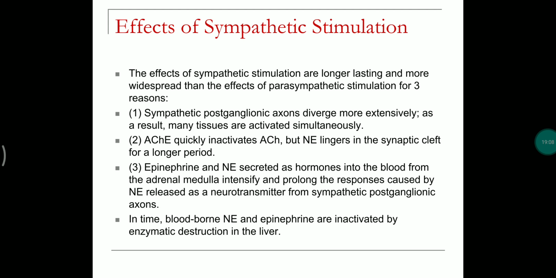And whereas sympathetic postganglionic axons are activated simultaneously, ACh is quickly inactivated by the enzyme acetylcholinesterase, and norepinephrine remains in the synaptic cleft for longer periods. Epinephrine and norepinephrine are secreted as hormones into the blood from the adrenal medulla, and also act as neurotransmitters.